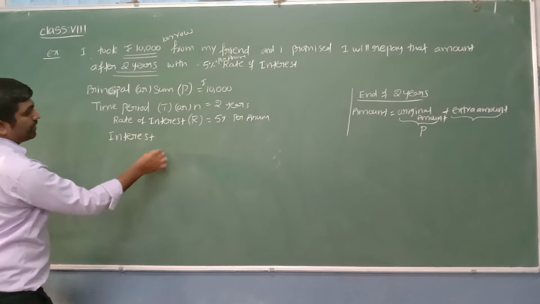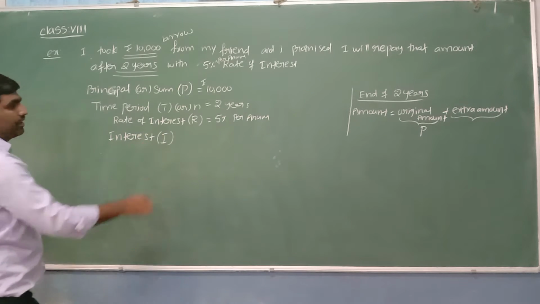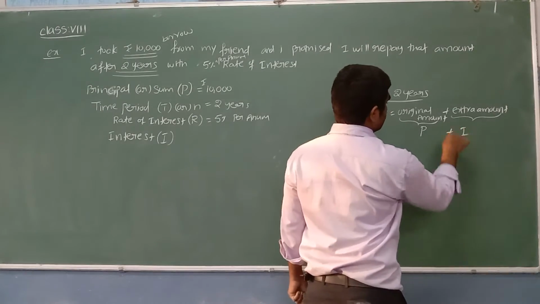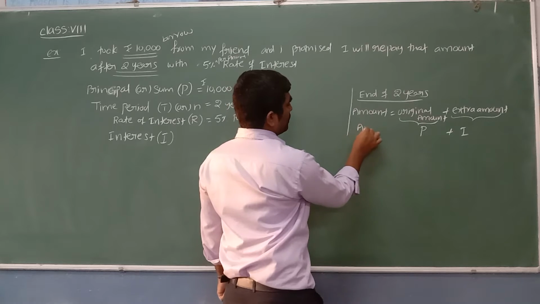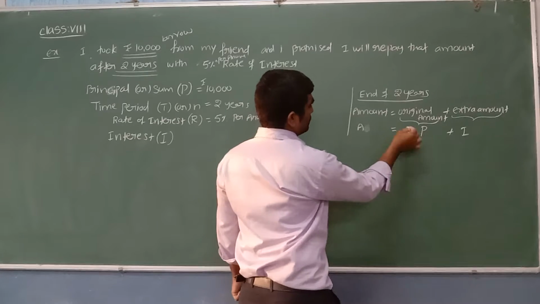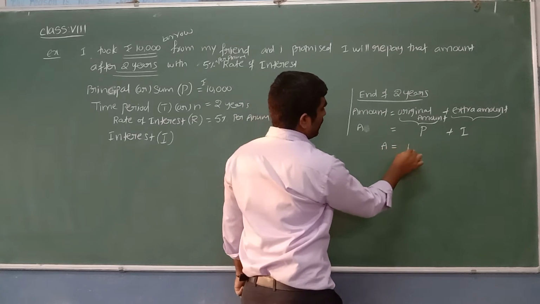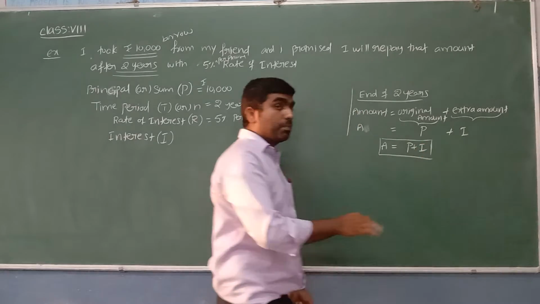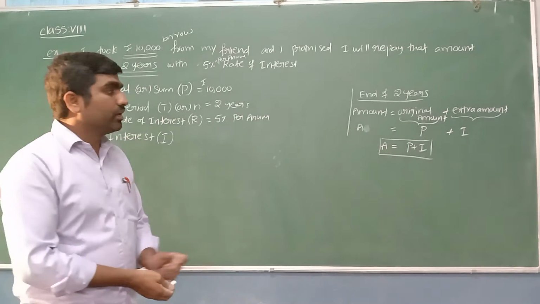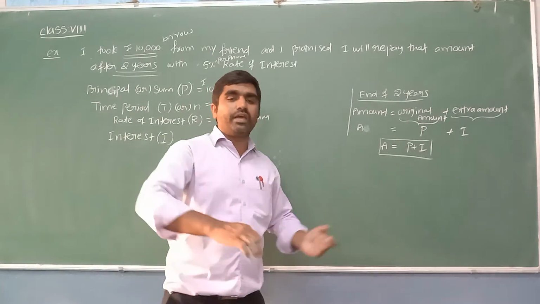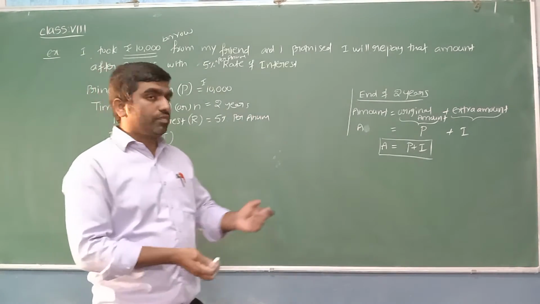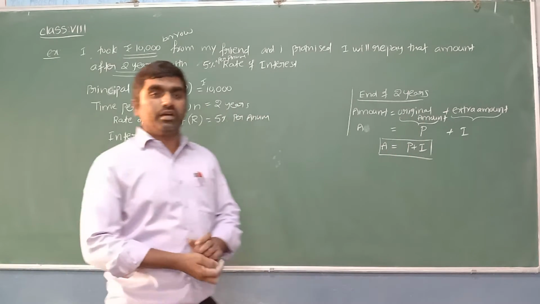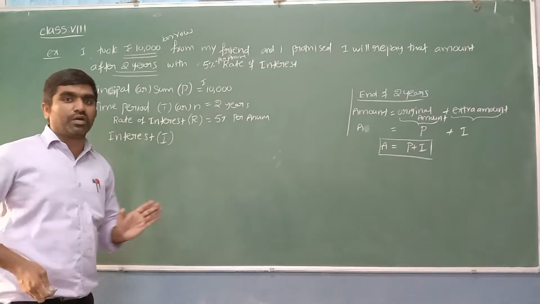Yes, what we call better interest, which we can represent with I. Extra amount is I, interest. Amount we can represent with A. So finally what we got here? A is equal to P plus I. Amount, the total amount which we can pay at the end of that loan period. While paying at the end of that year, we have to pay the original amount, principal amount, plus extra amount, interest. Hope it is clear till now.